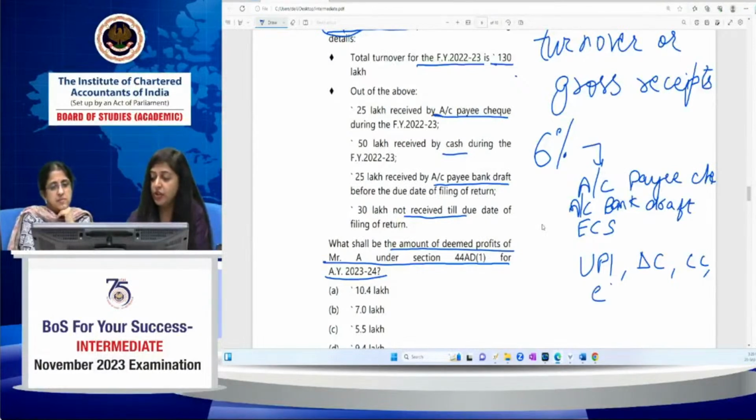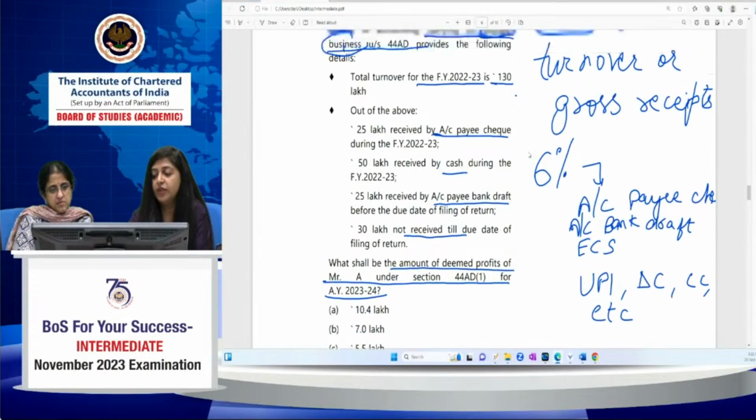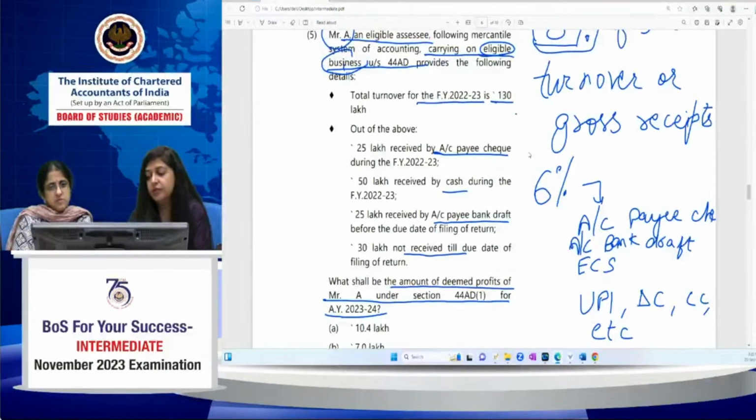So if the eligible assessee has received his turnover or gross receipt by way of account payee cheque, account payee bank draft, ECS, UPI, etc., the other notified modes, then 6% of that sum would be deemed to be the profits and gains from such eligible business, and for the other receipts it will be 8%.